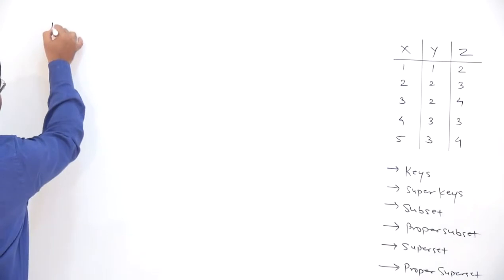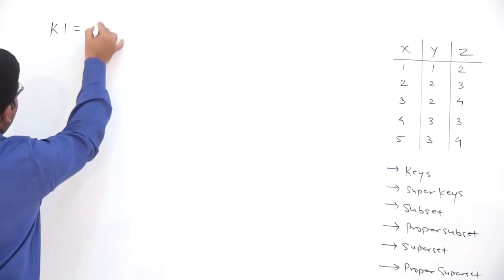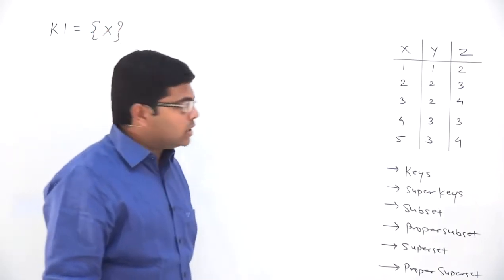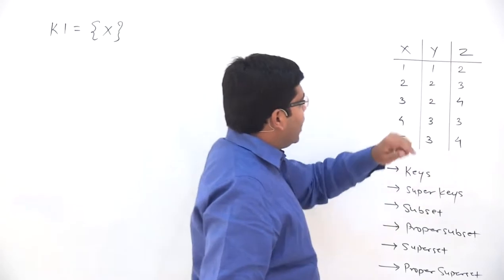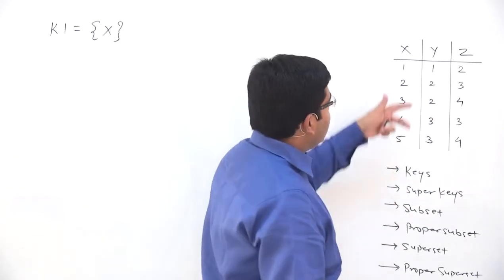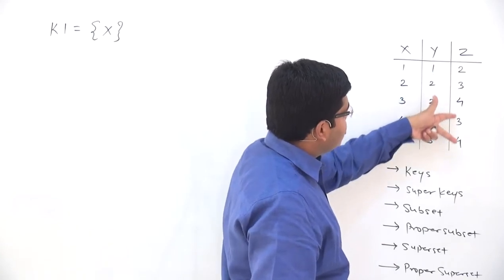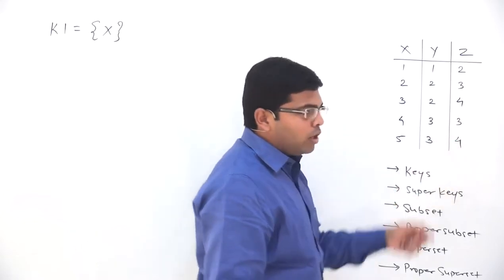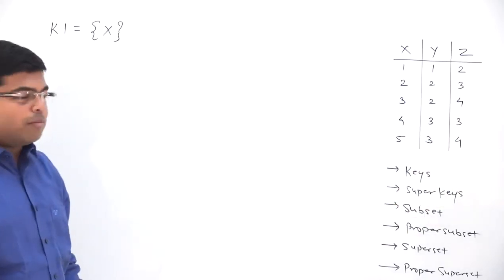So k1 is equal to, now I will be writing it in set theory notation, k1 is equal to x. Okay. Now we will check y alone. Now y alone cannot be called a super key because there is repetition of attribute values, and similarly z alone cannot be called a super key because again there is a repetition of values. 3 and 3 are repeating, 4 and 4 are repeating. So y alone, z alone cannot be called super keys.